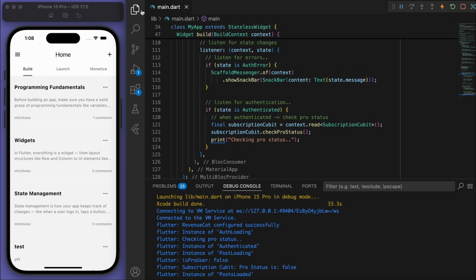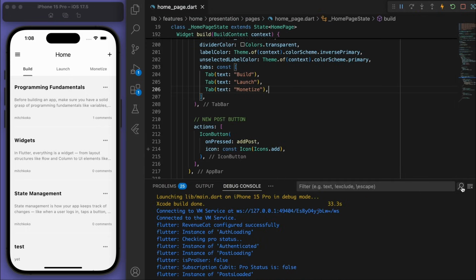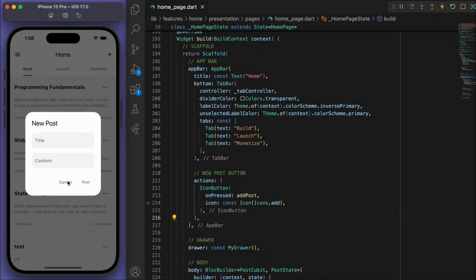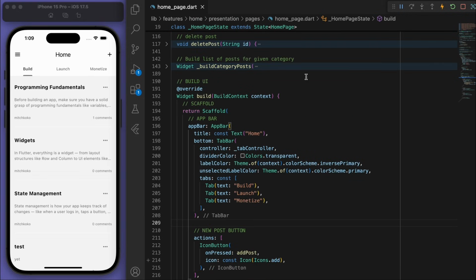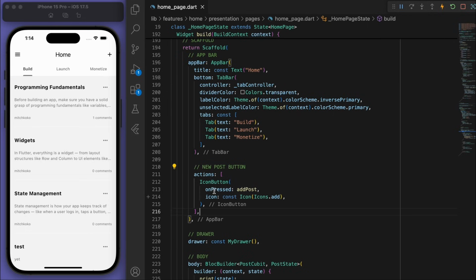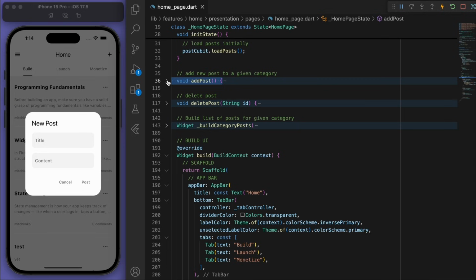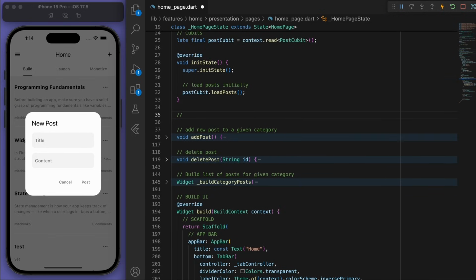Now I want to come to my home page and I want to show you how we can try to monetize our app. Right now, there's different strategies we could use. And so for example, a very key functionality of this current app is just making a new post. And so let's try to restrict that particular function to only pro users. So what I'm going to do is make it so that when the user wants to add a new post, we are going to check the pro status. And so only pros can make a post.